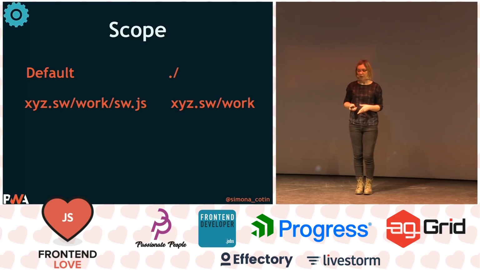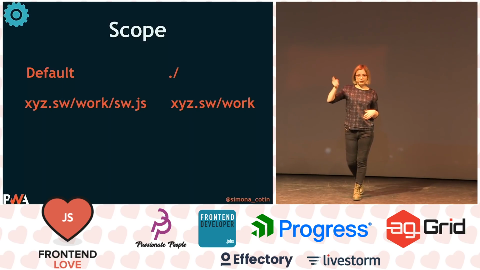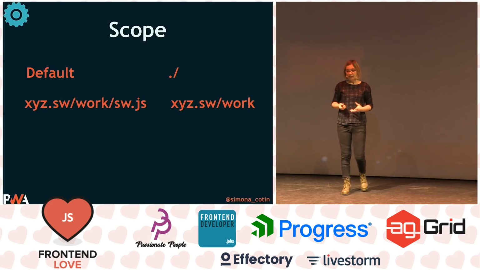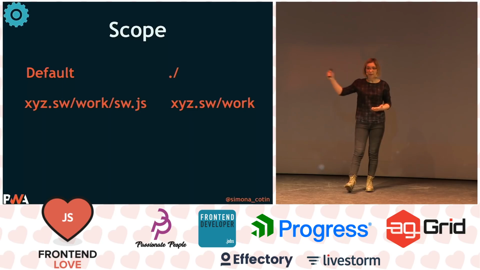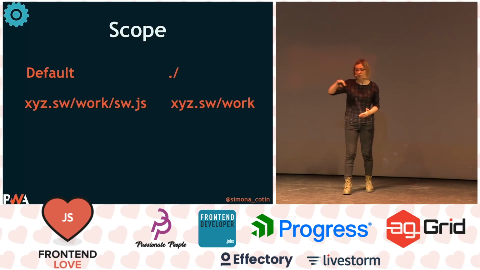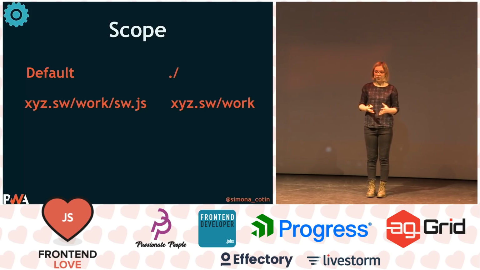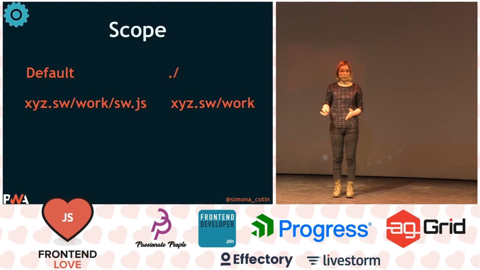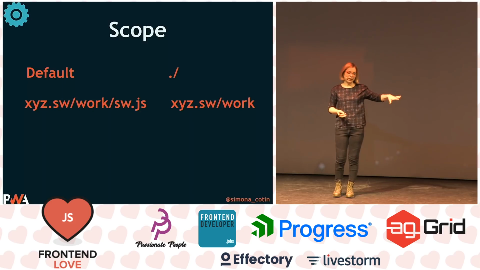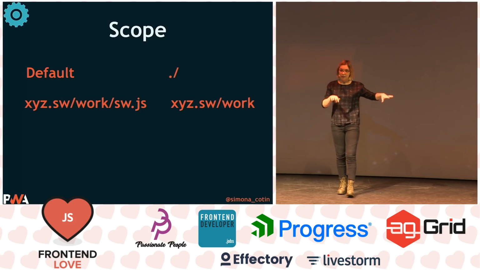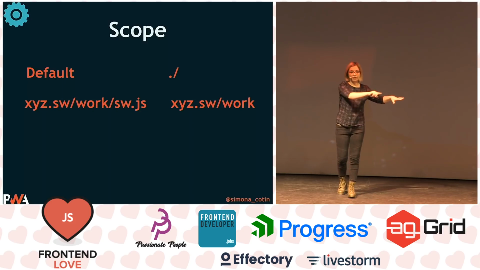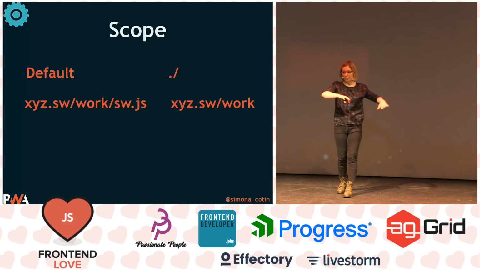And this means that, for example, if we were to have a service worker at xwz.serviceworker/work, then that's where our service worker will listen for requests, and all the subdomains of that. And the scope of a service worker is completely separated from the scope of our web page, which means that inside a service worker, we cannot modify the DOM or do any of that kind of work. They're two separate things.